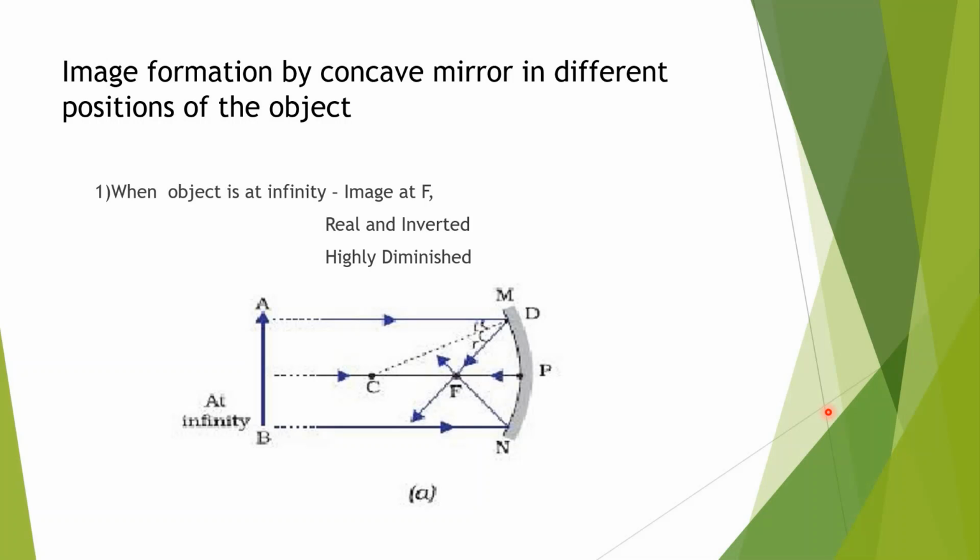In this case, the rays of light actually intersect each other. That's why a real image will be formed. The position of the image will be at the focus. Its nature will be real and inverted. Size highly diminished means point size, very small size. In the second case,